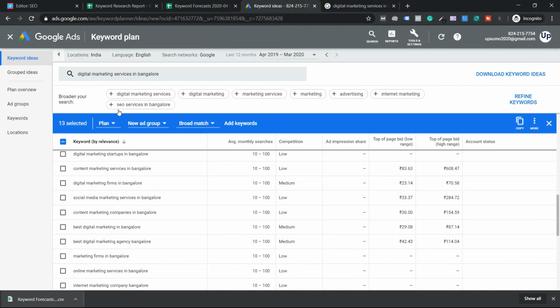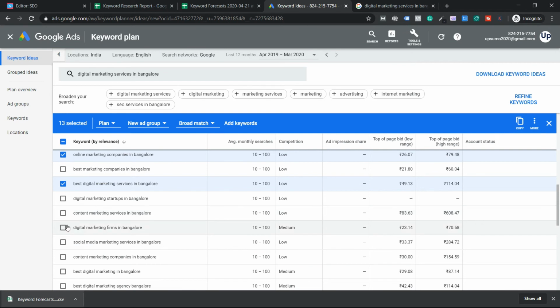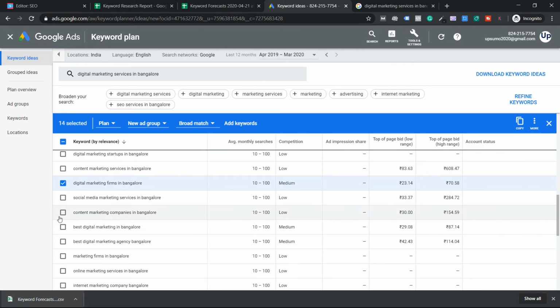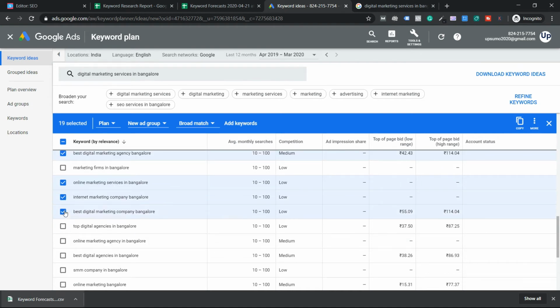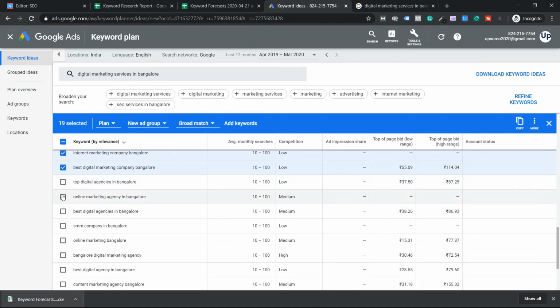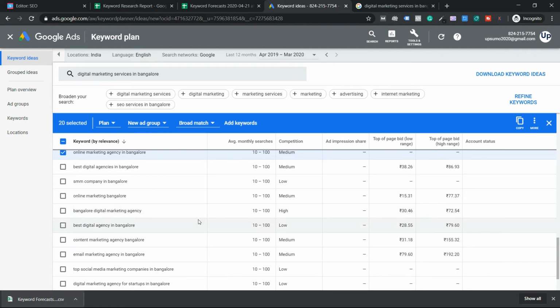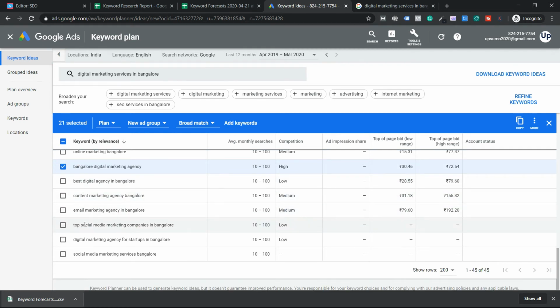So let me just go through them quickly, guys. Digital marketing firms, yes. Best digital marketing in Bangalore, yes. Agency, yes. Online marketing, yes. Internet marketing company, yes, yes. Online marketing agency, yes. Best digital agencies, no. Bangalore digital marketing agency. Hope it's not a company. I'm going to select it as a yes. Best digital agency, no. Email, social media, startup. For startups, we offer pretty much everything, so I don't want to be too particular.